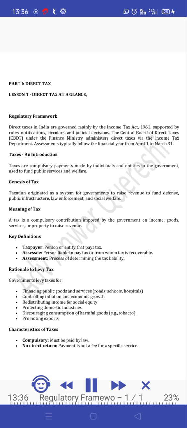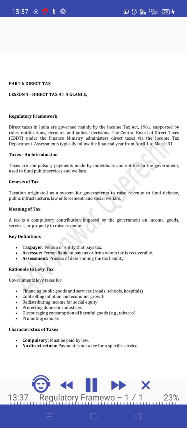Rationale to levy tax. Governments levy taxes for financing public goods and services, roads, schools, hospitals. Controlling inflation and economic growth. Redistributing income for social equity. Protecting domestic industries. Discouraging consumption of harmful goods, e.g. tobacco. Promoting exports.